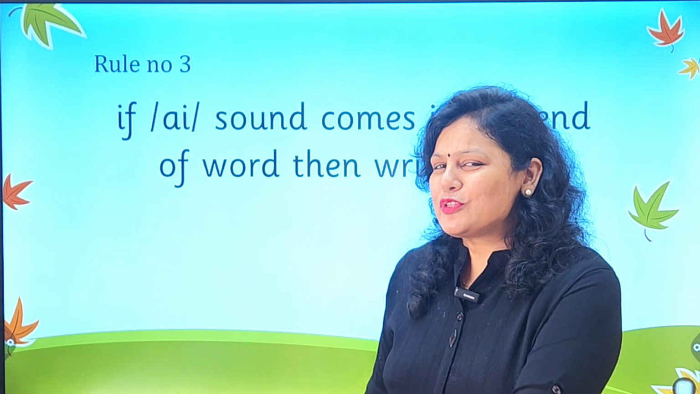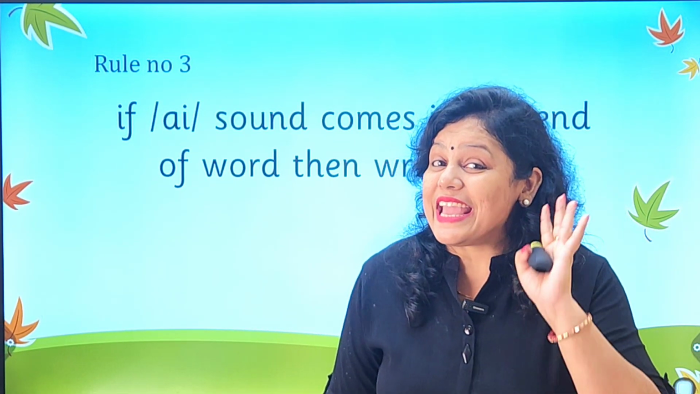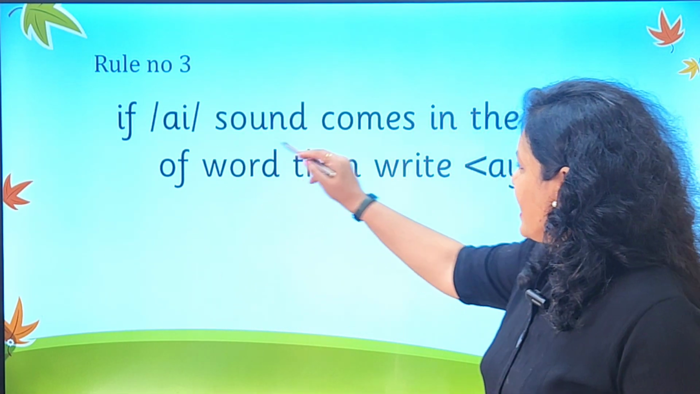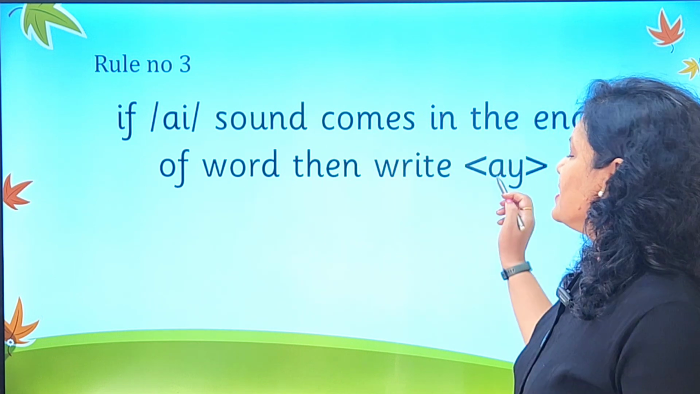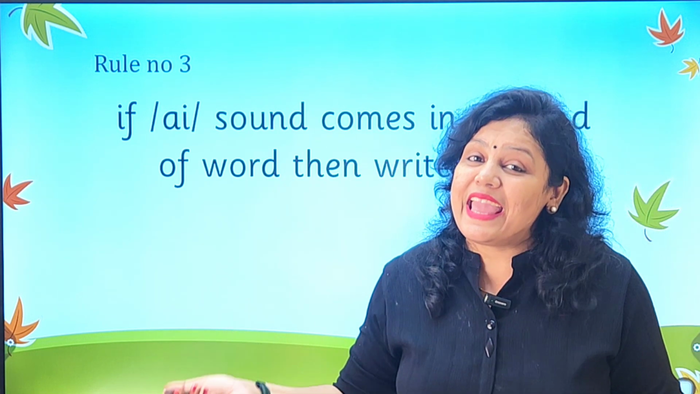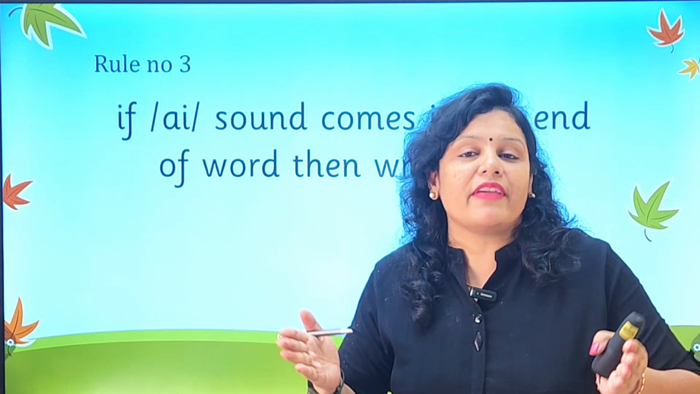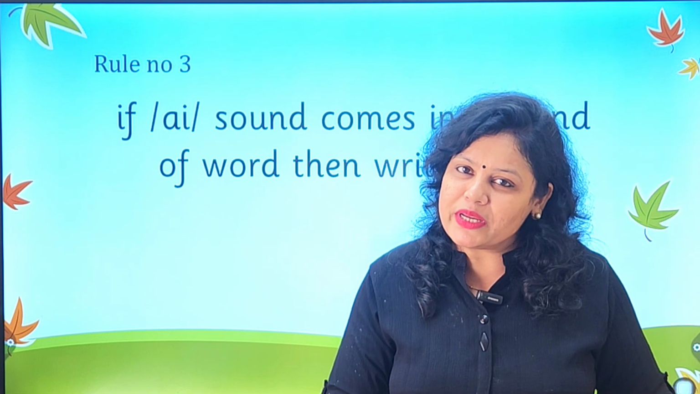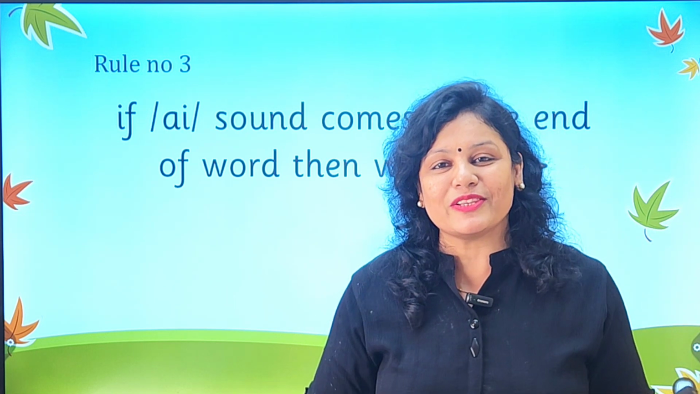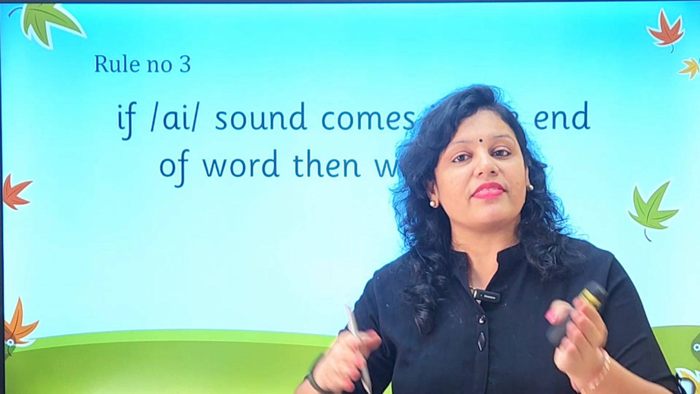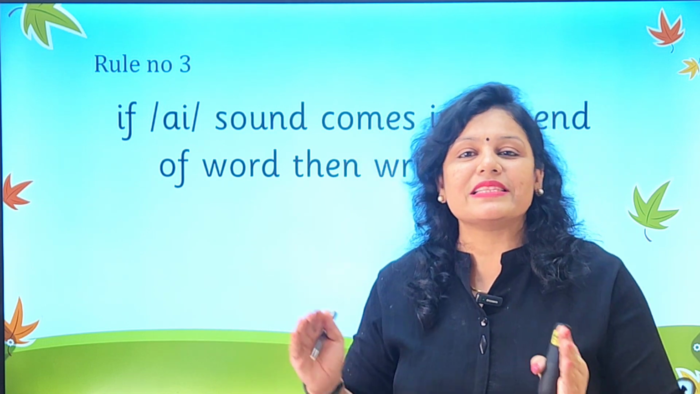Let us quickly move to rule number 3 of the A sound. If the A sound comes at the end of the word, then we always write AY. So it's very simple. If the A sound comes in the middle of the word or in the beginning of the word, it is always AI. And if it comes at the end of the word, it is always AY.